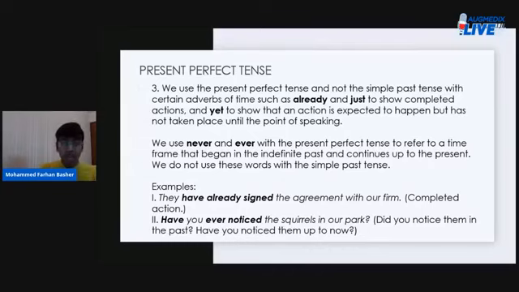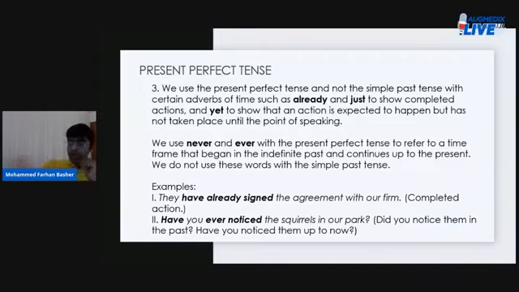So when you say, I have never lied to anyone, follow this. You mean that from as far back as you can remember, you have never actually lied to anyone. From the indefinite past until the point of speaking, you have not lied to anyone. Okay? So you use the words ever and never to describe such situations.